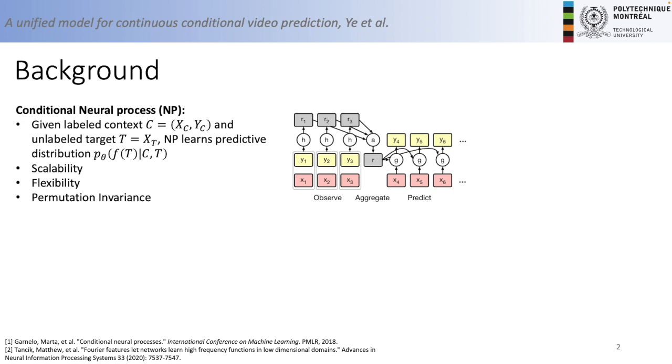Before we talk about the methods, we need to first cover two techniques used in our paper. The first one is conditional neural process, or CNP. Basically, CNP is a type of model which first aggregates the paired observations into some compact representation R, and then we predict the target label conditioning on R. One important feature of NP is permutation invariance, which means that it's perfect for us to unify multiple prediction tasks under the NP framework.